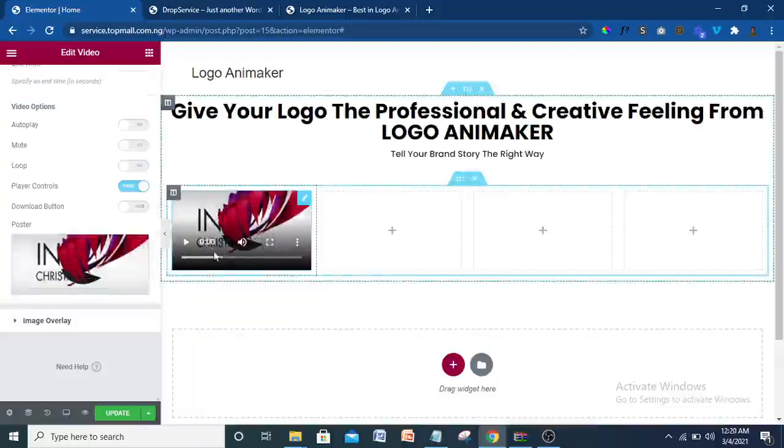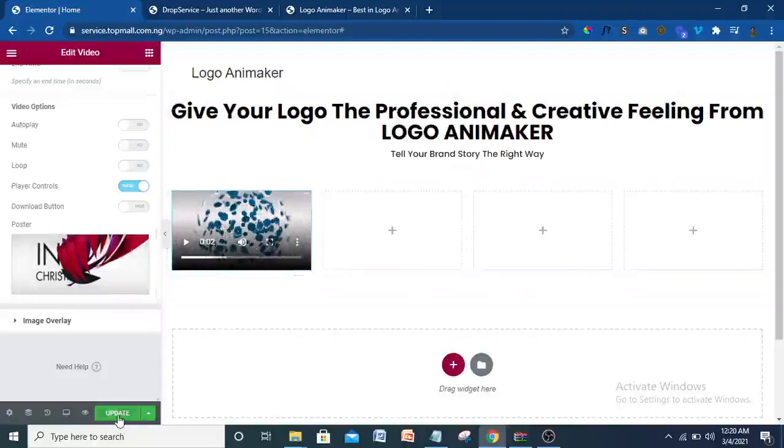Although this image is not the video, if I start playing the video, the image will go out, as you can see. The image is like an overlay, so it stays there. When I play the video, the image will go out. So I'm going to update that.